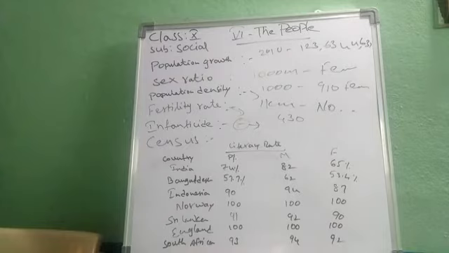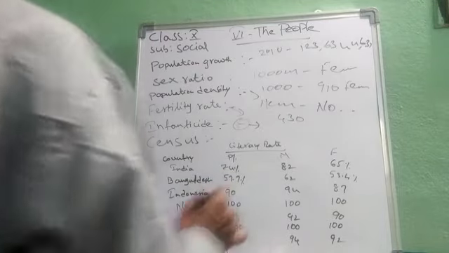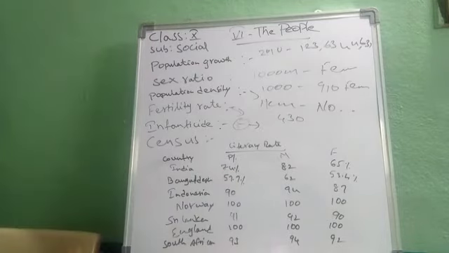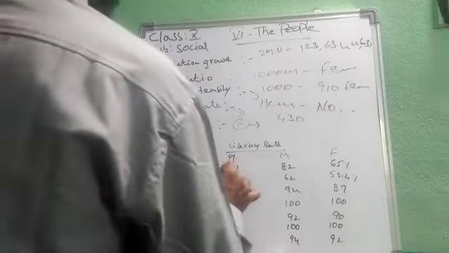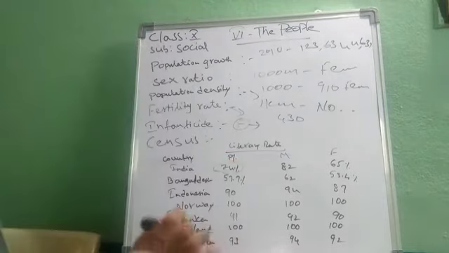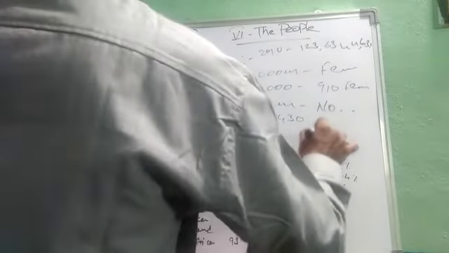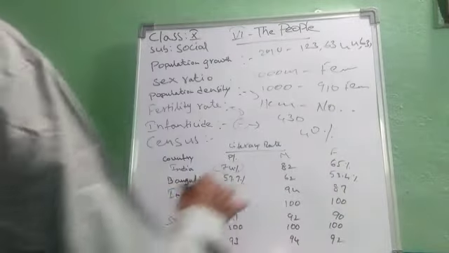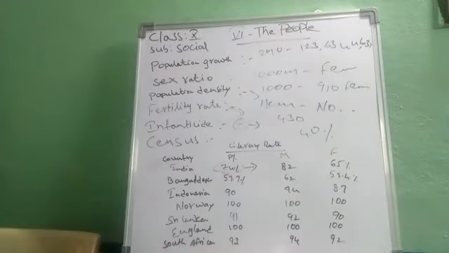Next, the literacy rate of countries like India, Bangladesh, Indonesia, Norway, Sri Lanka, England and South Africa. Literacy rate means how many people are educated or going to school and colleges. Before independence India's literacy rate was below 40%, but at present it is 74%.